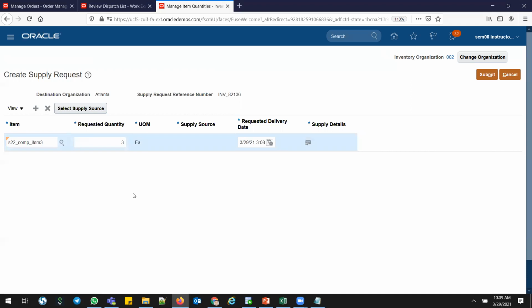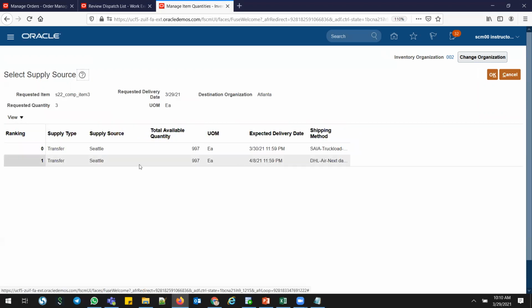And then if you put the delivery date, you can see there are multiple ways you can define from your central warehouse to your manufacturing place. Maybe it may be overnight or ground, or it may be next day air. There are multiple shipping parameters you can define. Based on that, the software guy or the store guy will select that method. Go to select supply source, and you can see this.